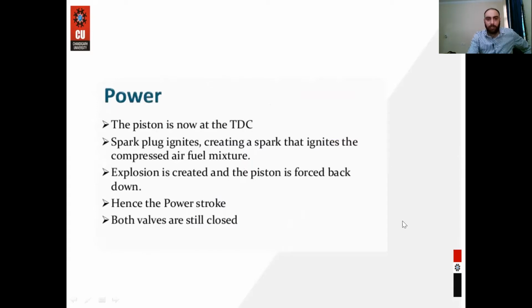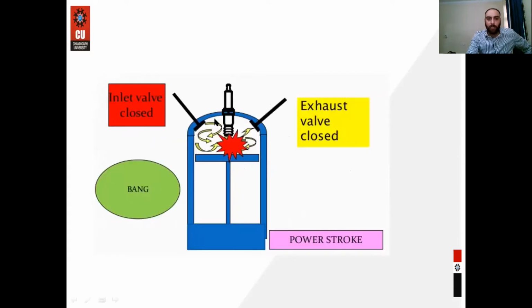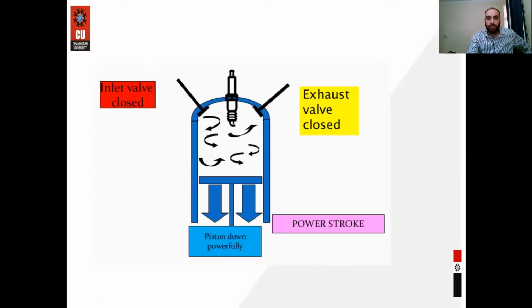So what is happening in a power stroke? Let's see. In the power stroke, both the valves are closed and the piston is at TDC, and there is a spark produced which creates the pressure energy over the piston, and the piston starts moving from TDC to the BDC. So this is the last moment of the power stroke. These gases push the piston from TDC to the BDC, to the position of the piston at BDC.